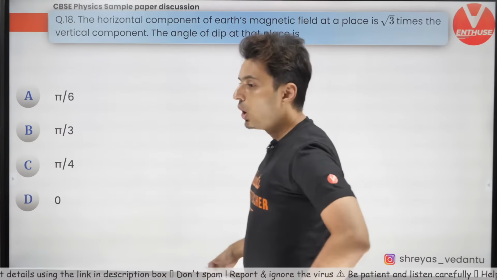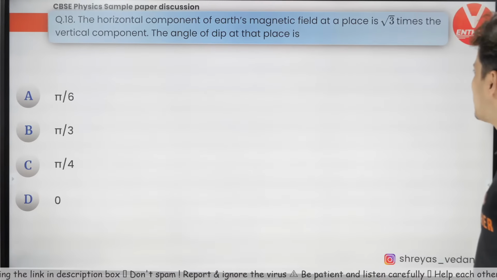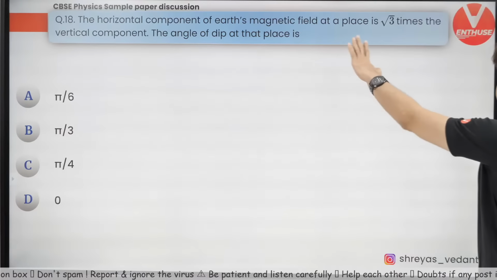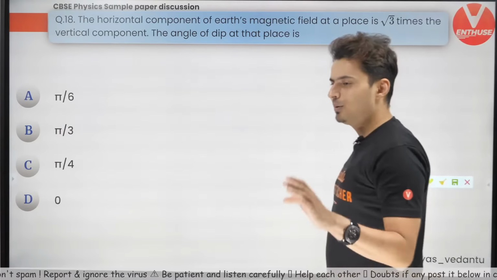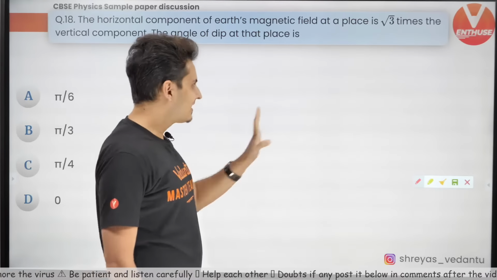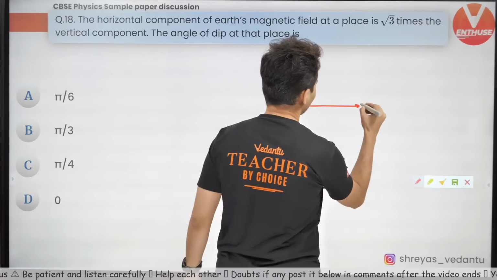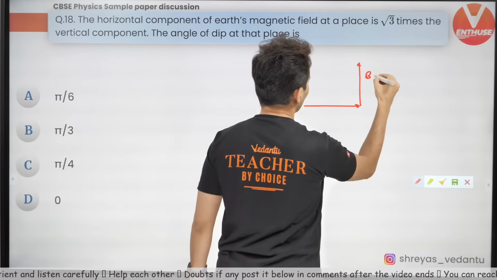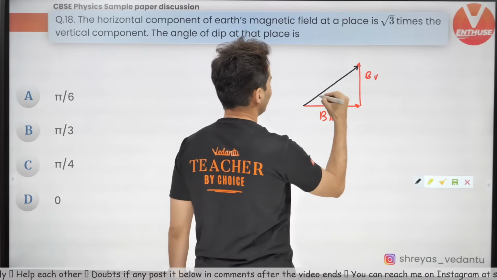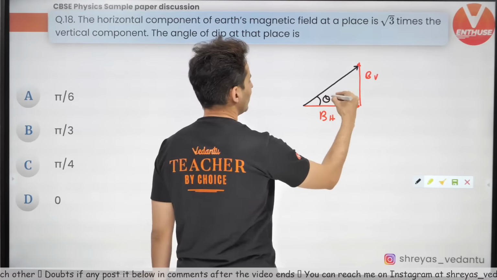Let's do this. A horizontal component of Earth's magnetic field at a place is √3 times the vertical component. What is the angle of dip? Even if you don't know what is angle of dip, trust me, you will be able to do it. There is nothing great about it. This is horizontal, this is vertical. This is your total magnetic field. This is your angle of dip.